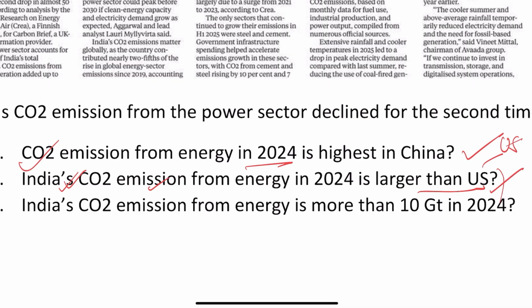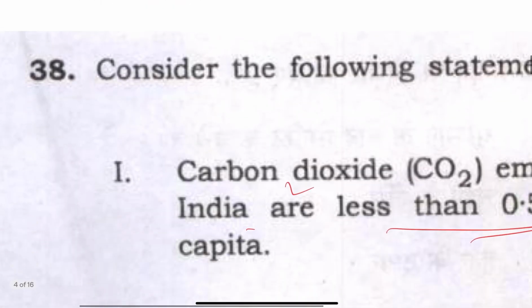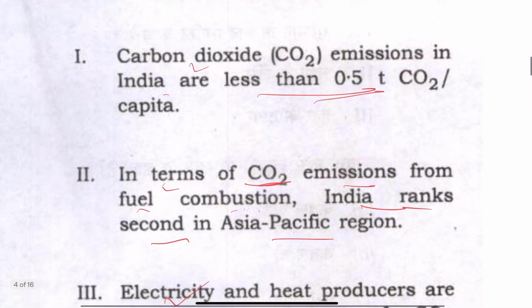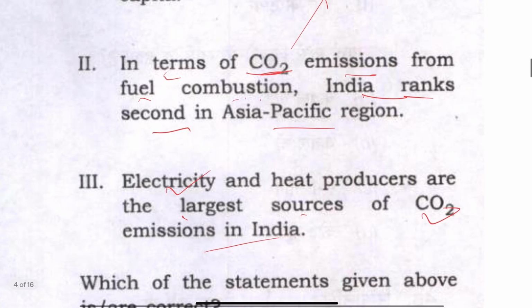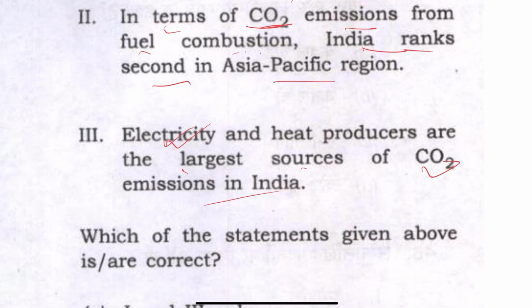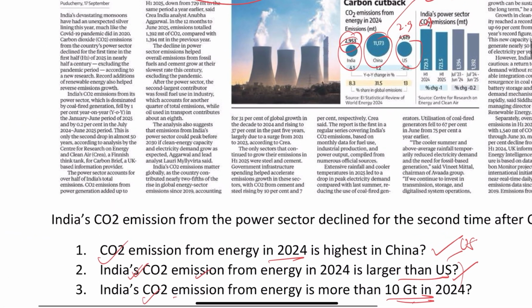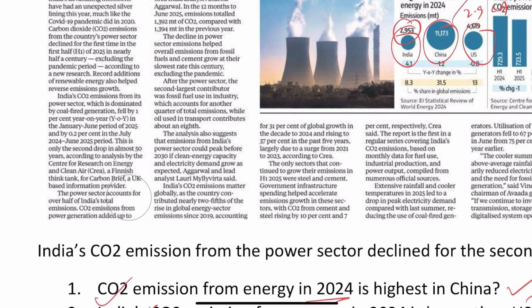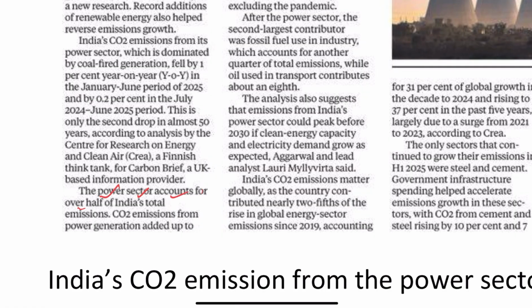Right now, India's CO2 emission is more than 10 GT. It's incorrect, because if you see here, it's around 2.9 GT. है ना. तो आपका जो थर्ड स्टेटमेंट यहाँ पे था, और आपका जो फर्स्ट स्टेटमेंट है यहाँ पे, ये तो इनकरेक्ट हो गया था. अगर आप इस क्वेश्चन को देखें कि ये अभी नहीं आया है, तो हम वैसे भी इसको सॉल्व करते. Right, so this is what electricity. Yes, again you will get this question in the exam. ये जो सेम स्टेटमेंट है, ये आपको इस आर्टिकल में मिलेगा एज इट इज. Okay, you will get this: the power sector accounts for half of India's total emissions. आप देखो यहाँ पे, the power sector accounts for half of India's total emissions.